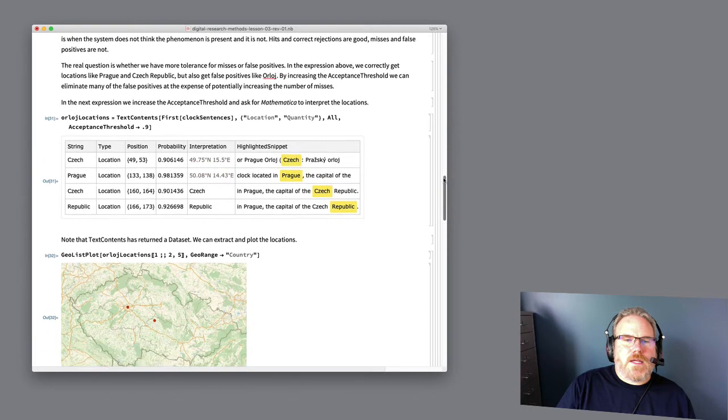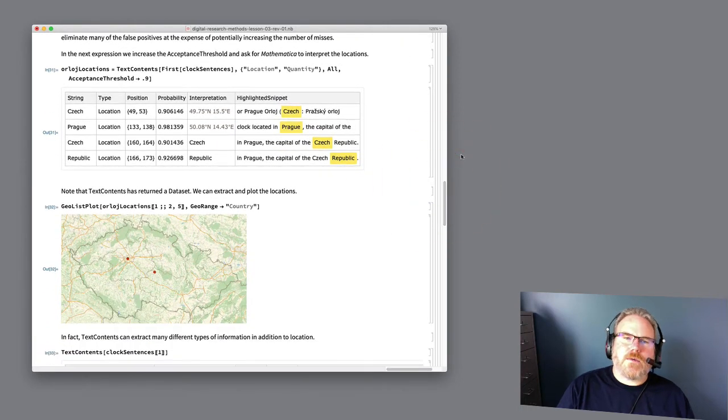This output here is a dataset, which means that we can take the geographical positions and actually plot them on a map using GeoListPlot. So if I take those first two positions, the ones that have a latitude and a longitude as part of their interpretation, I can use GeoListPlot to show me those within the country.